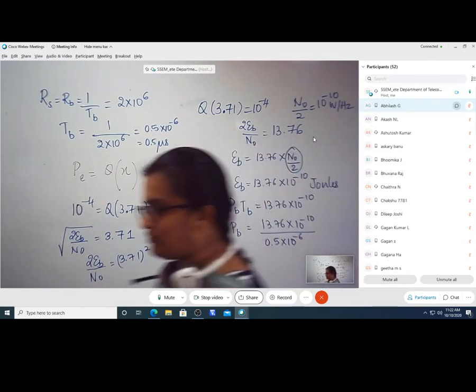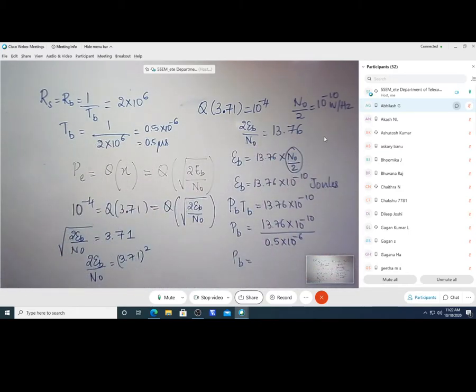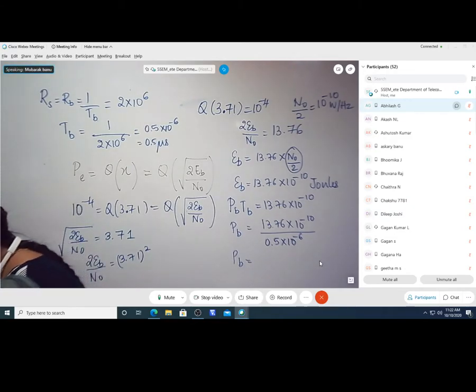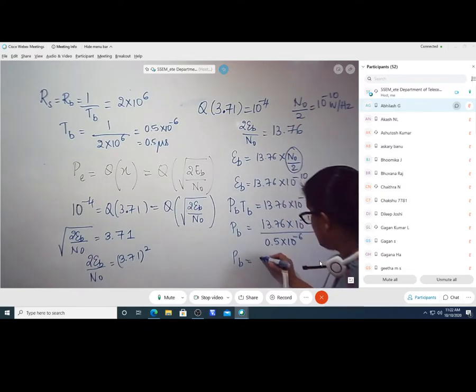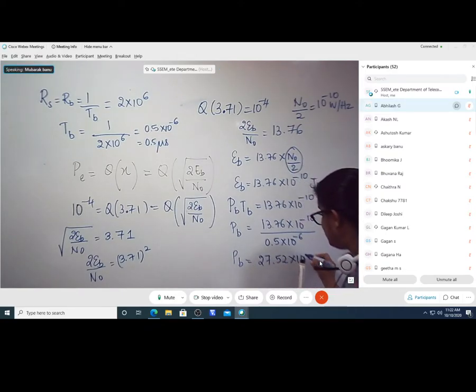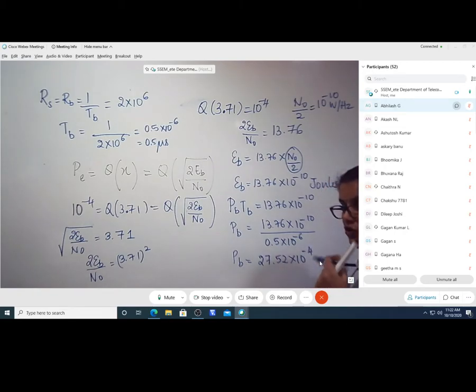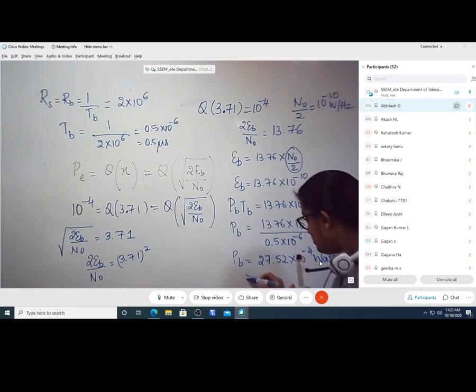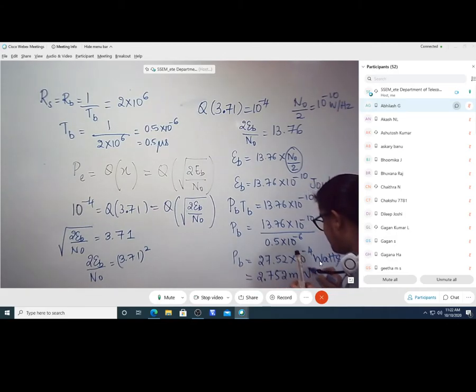What is the PB value? 27.52 into 10 raised to minus 4 watts. This will be measured in terms of watts, or you can simply write it as 2.752 milliwatt. Write it in standard form.